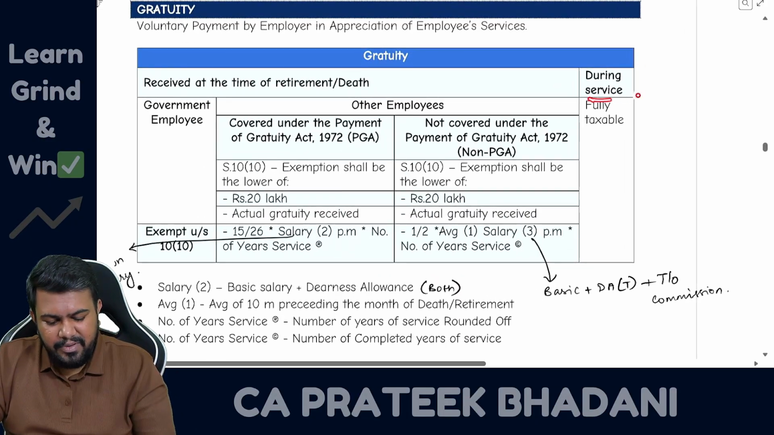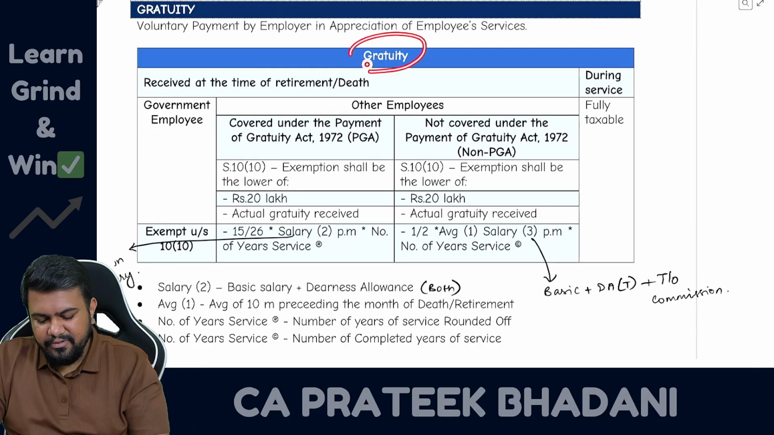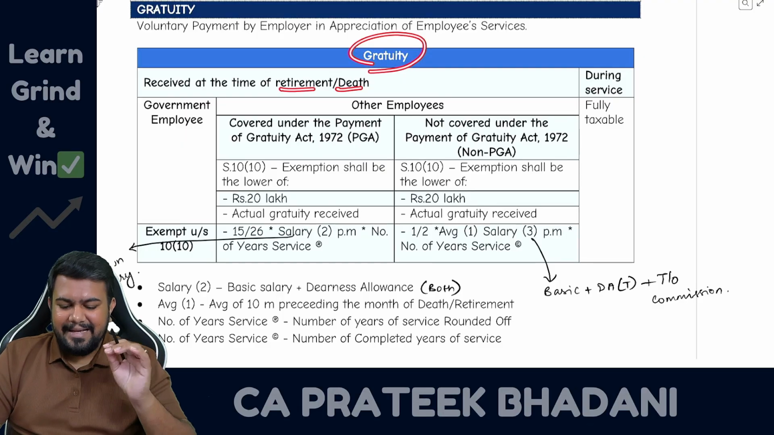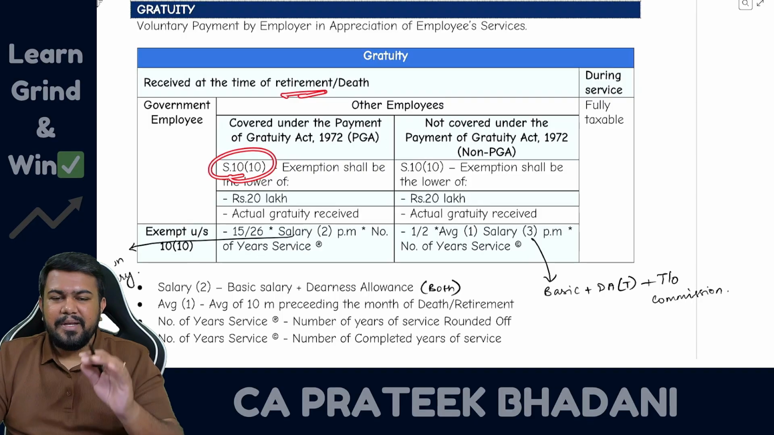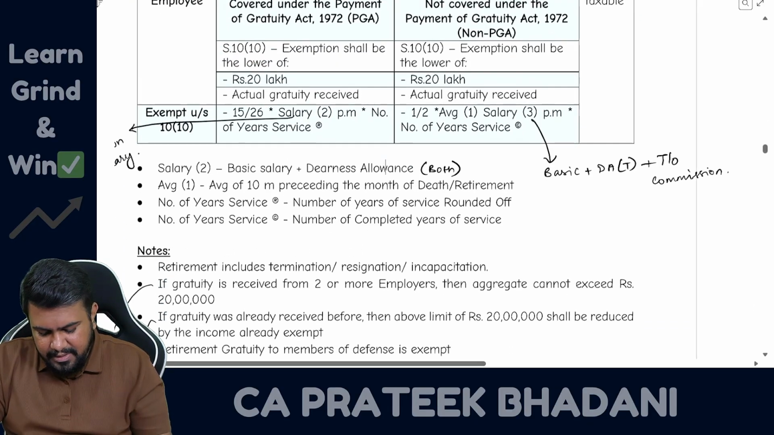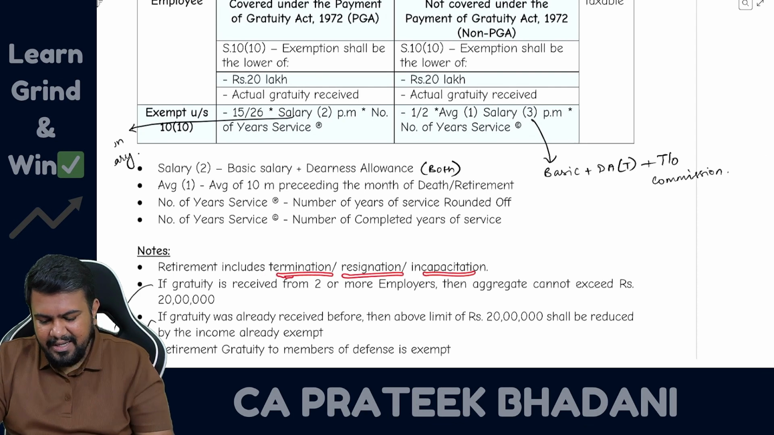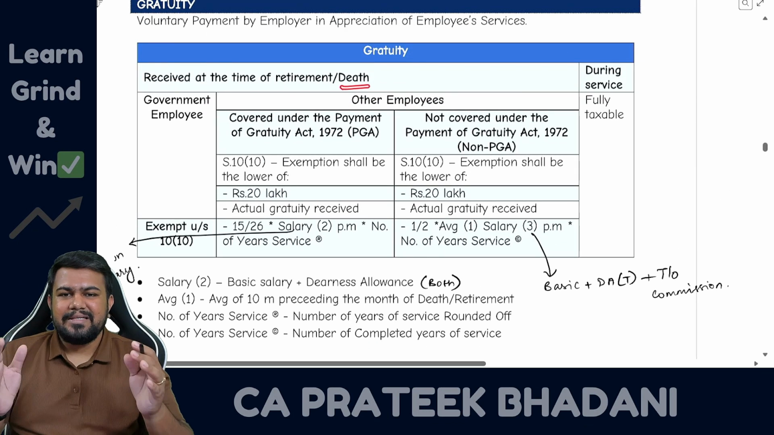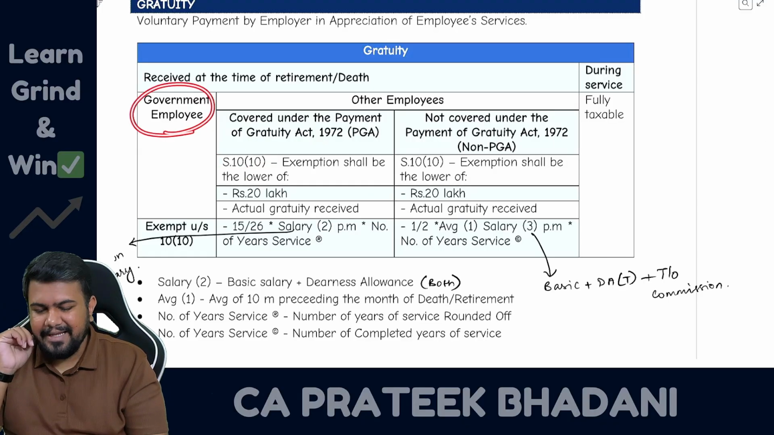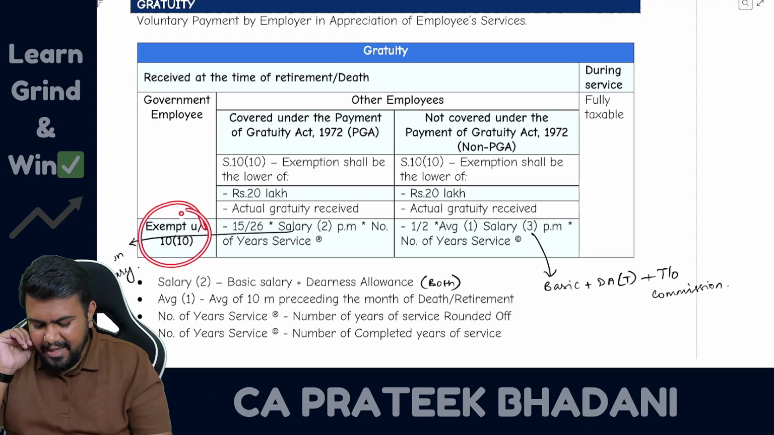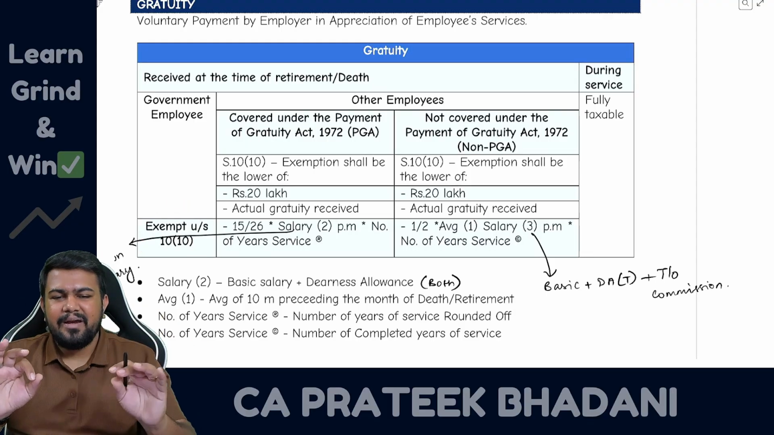If gratuity amount is received during the service, then gratuity is fully taxable. But if gratuity is received on death or retirement, then exemption can be claimed under section 10(10). Sir, here retirement does not mean only retirement. Here retirement also means termination, resignation or incapacitation. So termination, resignation, incapacitation or death, in all these cases exemption can be claimed under section 10(10). So if a government employee is receiving gratuity on retirement or death, the entire amount is exempt under section 10(10). Entire amount received by a government employee on retirement is fully exempt.